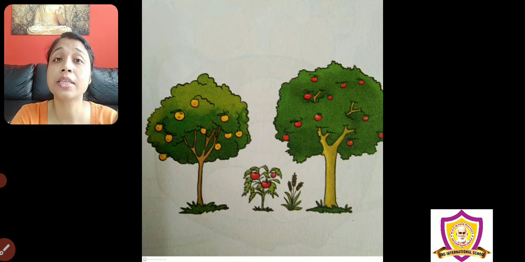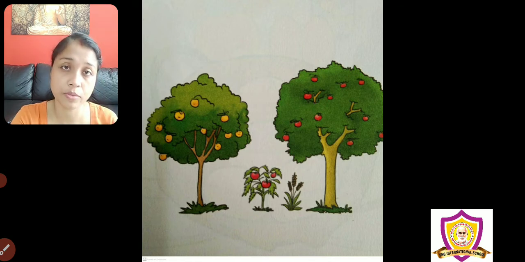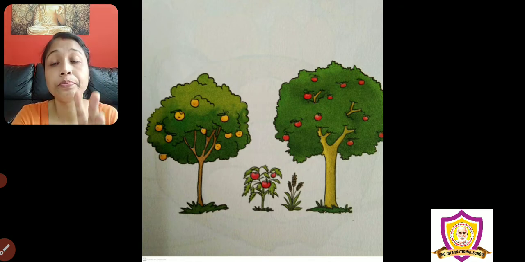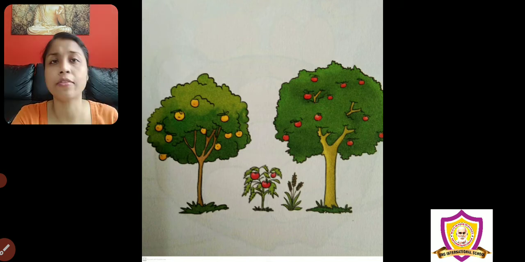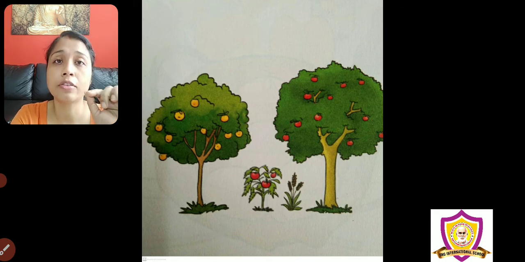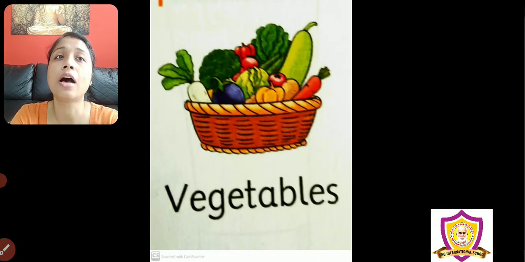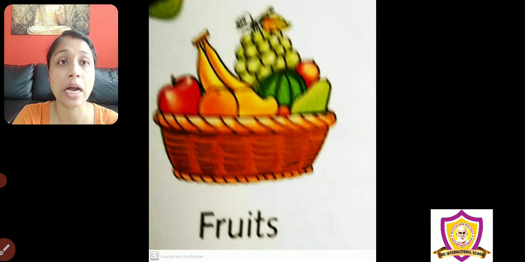Yes, why am I saying plants? Because some vegetables and some fruits we get from big trees, some from small shrubs, some from creepers, some from climbers. So different types of plants. So that's why always remember, we get our vegetables and our fruits from plants.